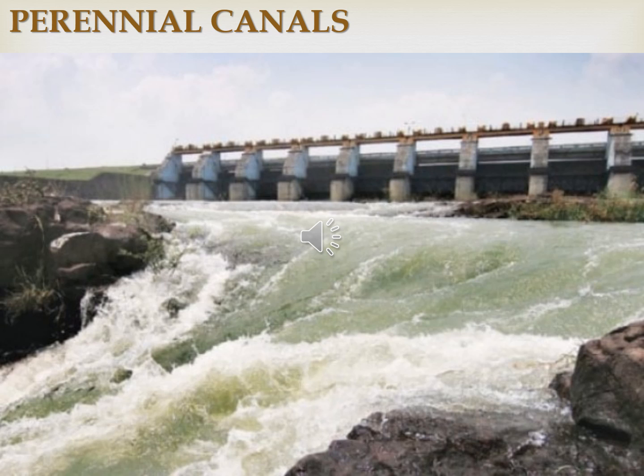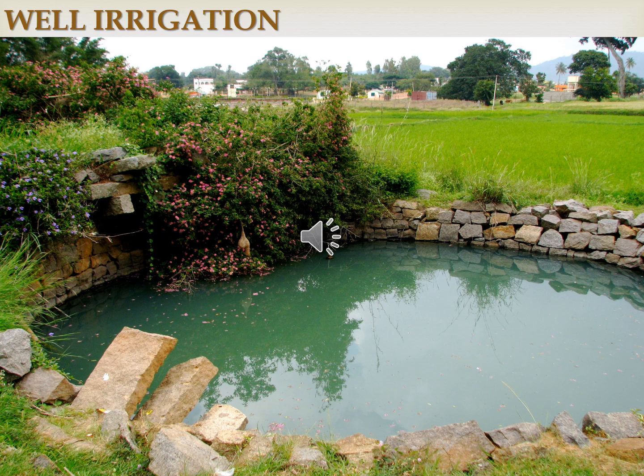About 60% of the canal irrigated area falls in the northern plains of India. Perennial canals you can see in the northern plains, because the northern Indian rivers, that is the Himalayan rivers, are perennial, and the water flow is seen throughout the year. That's why perennial canals are constructed there, so nearly 60% of the canal irrigated area in northern India falls under perennial canals.